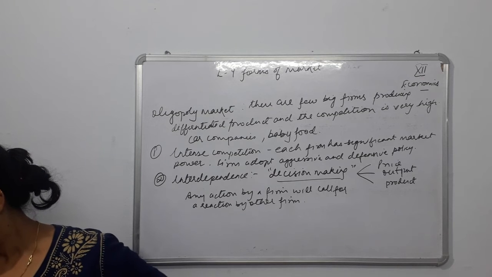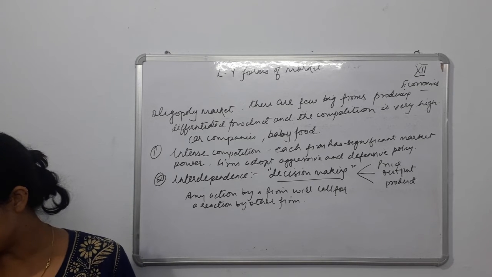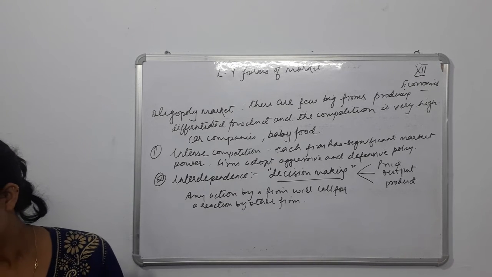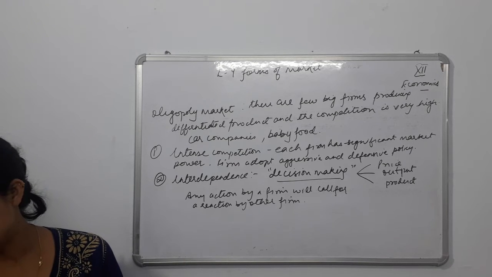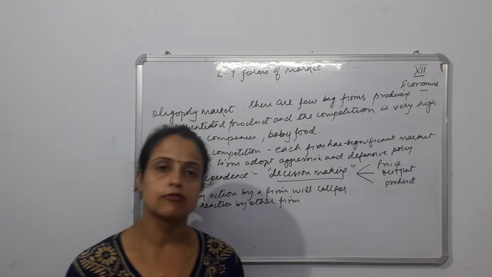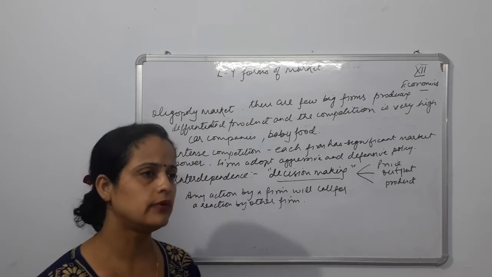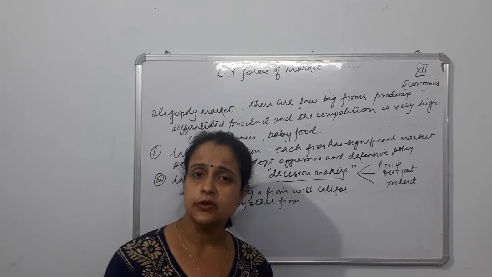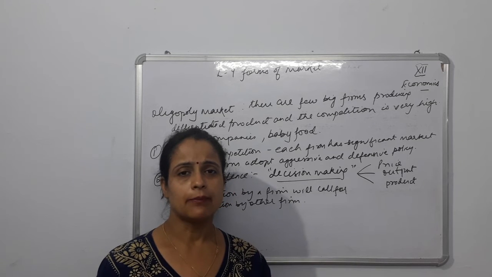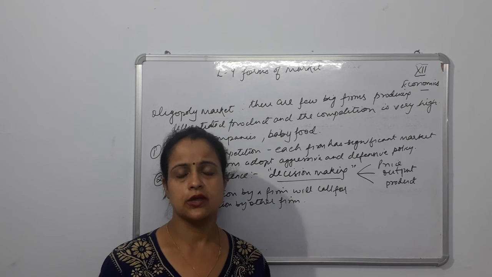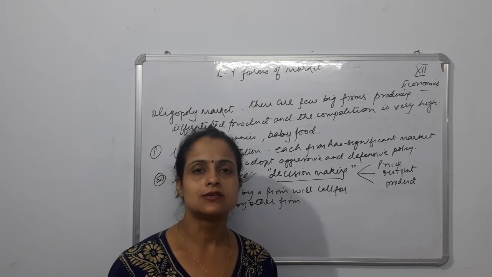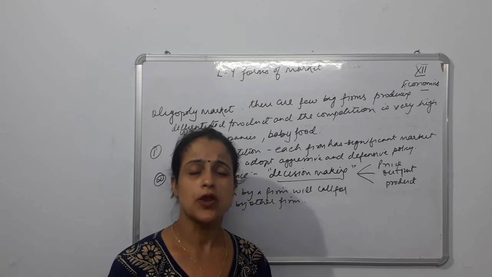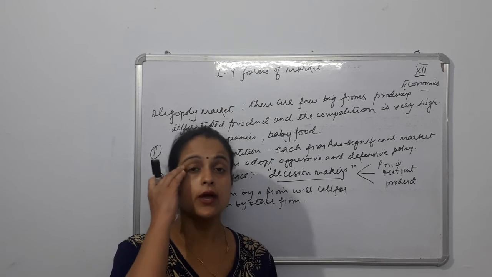Further they say that, for instance, Maruti Udyog offers insurance of the cars to buyers of Maruti cars. The other car companies like Centro may also make the same offer. They have taken a very simple example. If Maruti is giving insurance to their customers, then obviously the other car company, that is Centro or any other car company, is also going to do the same thing.